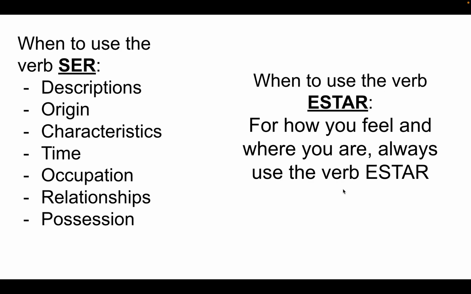For how you feel and where you are, always use the verb estar. So anytime you're talking about emotions and feelings, estar, and location, estar. And again, some of the rules in Spanish are a little gray. So emotions and location and everything else, leave it to the verb estar.